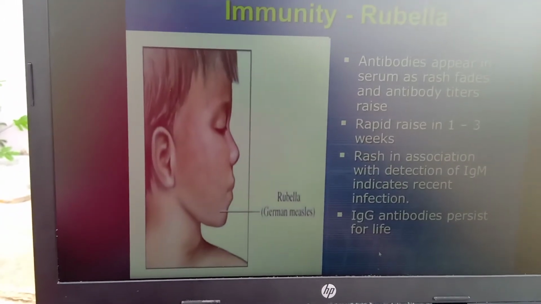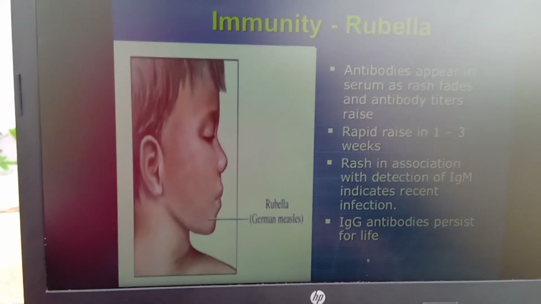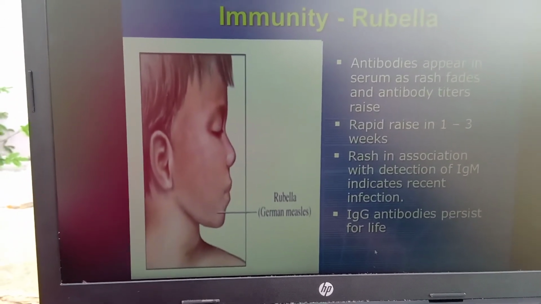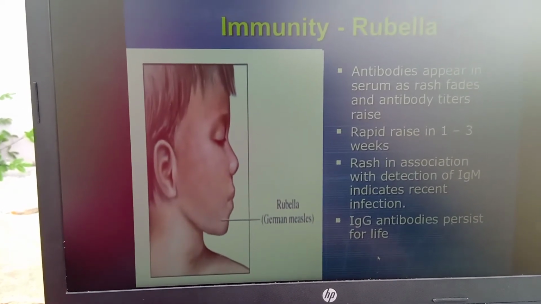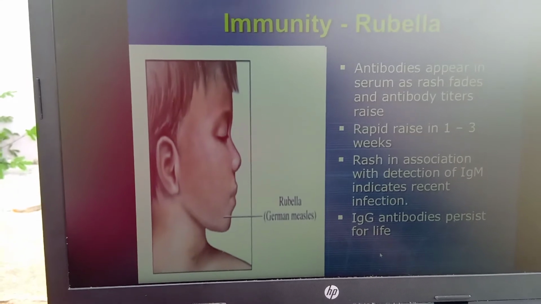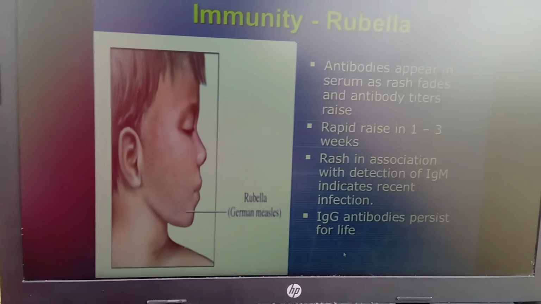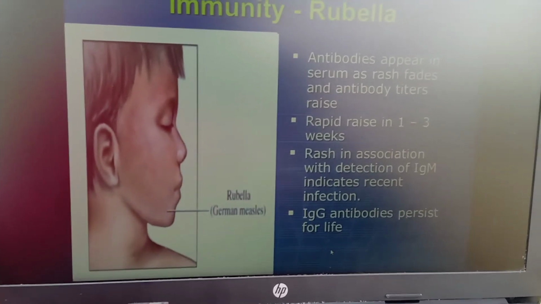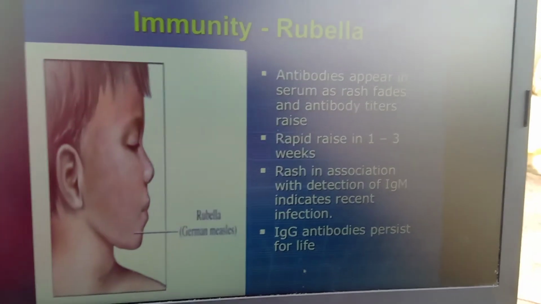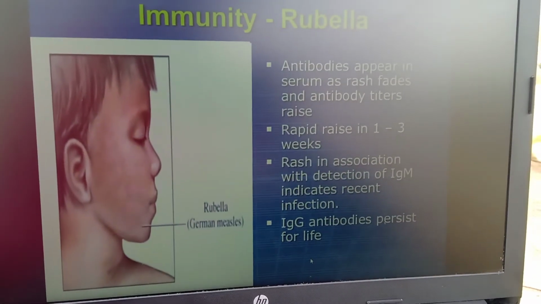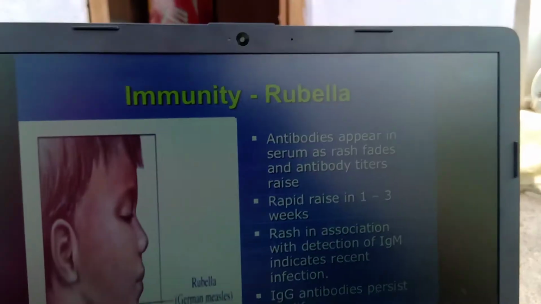And immunity: already explained, whenever rubella is there, antibodies appear in the serum. Whenever you do a test, the antibody titers rise. Titer is nothing else but the serum level rising. It takes 1 to 3 weeks for the antibodies to rise, so we can easily detect the IgM and IgG antibodies, giving lifetime immunity.